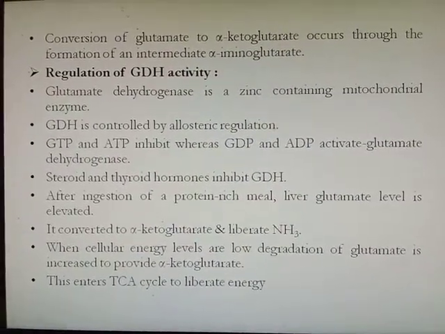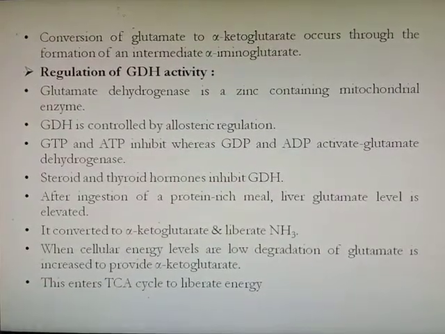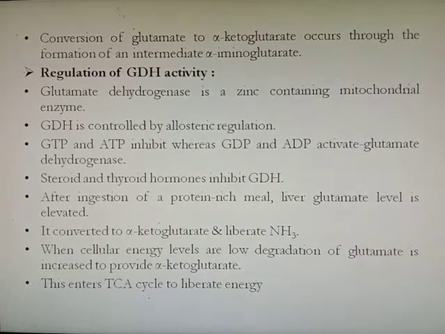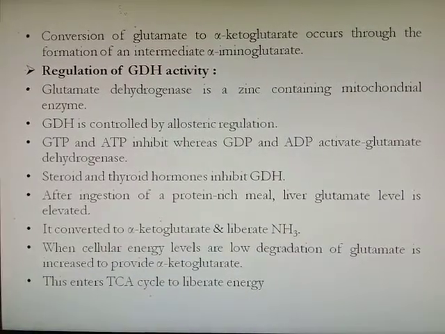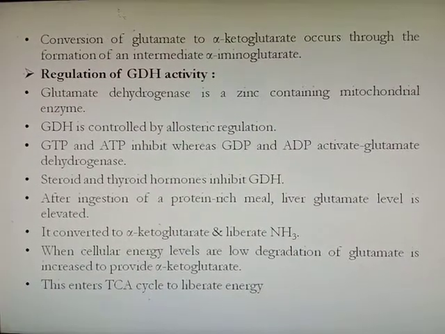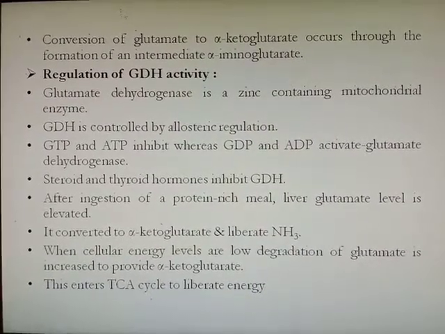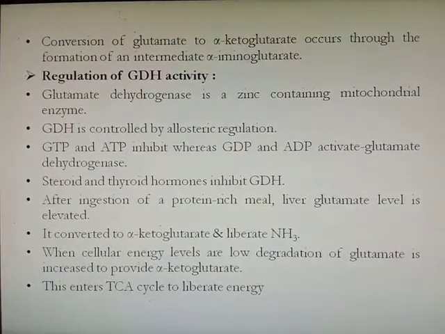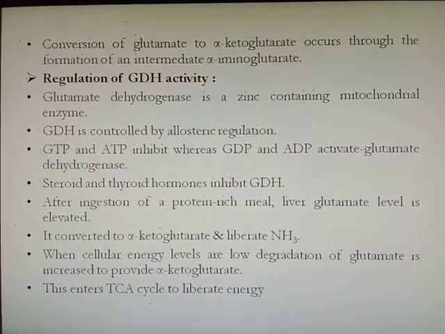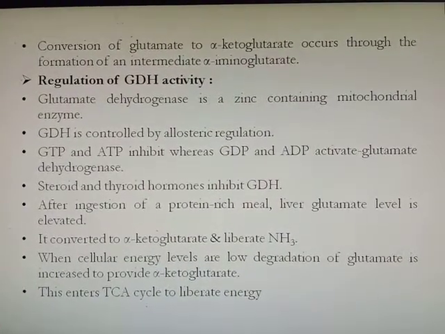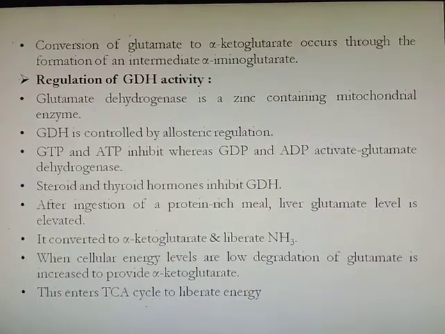Then regulation of glutamate dehydrogenase activity. Glutamate dehydrogenase is a zinc containing mitochondrial enzyme. It is controlled by allosteric regulation. GTP and ATP inhibit the activity of glutamate dehydrogenase, whereas GDP and ADP activate it. Steroid and thyroid hormones also inhibit glutamate dehydrogenase activity.